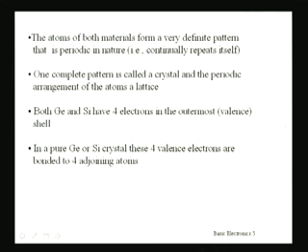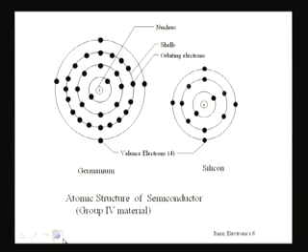Now in order to complete the structure of an inert gas, they will always try to complete 8 electrons in the outermost orbit. So in a pure germanium or silicon crystal, these 4 valence electrons will be bonded to 4 neighboring atoms, as is shown in this diagram.